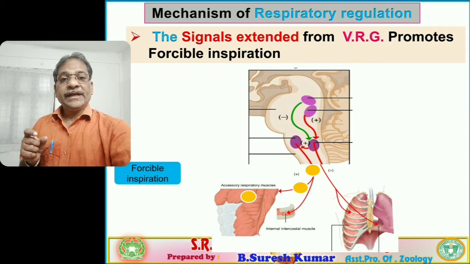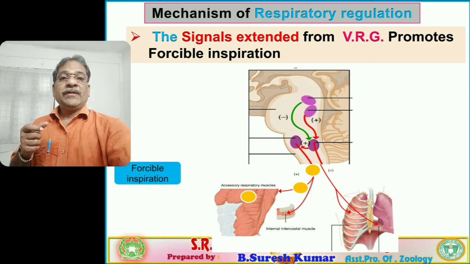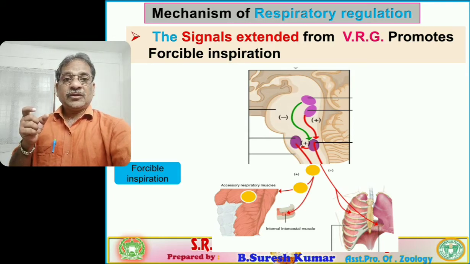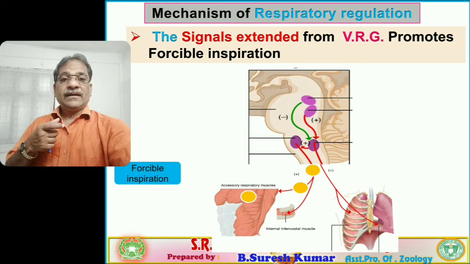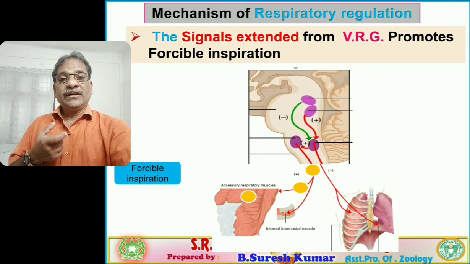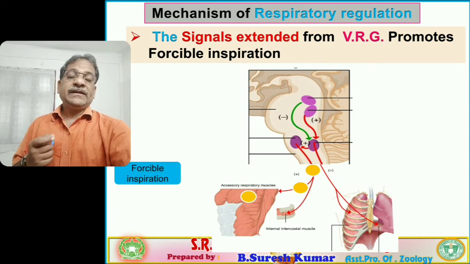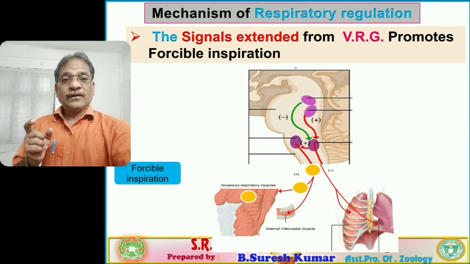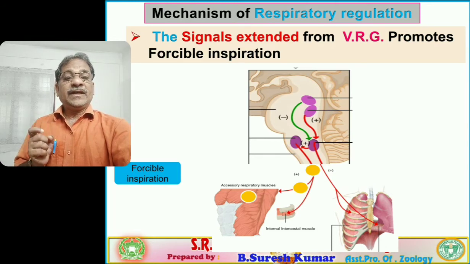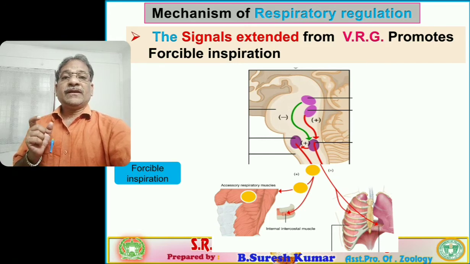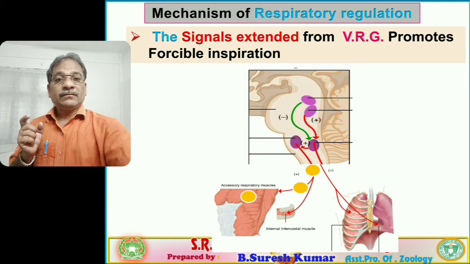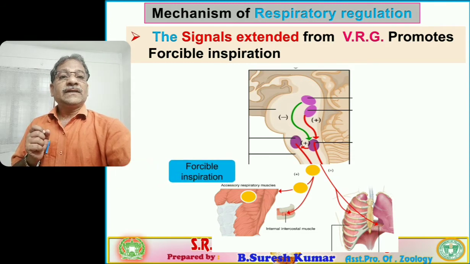That is mediated by the pons center and the medullary center. In the pons center, the pneumotaxic center shows a negative impact, and in the medullary center, the DRG shows a positive effect, increasing the breathing rate, and the VRG promotes forcible inspiration. With this we completed the regulation of respiration, which is asked in entrance examinations based on these properties of regulation. You have to understand this very clearly. Next,